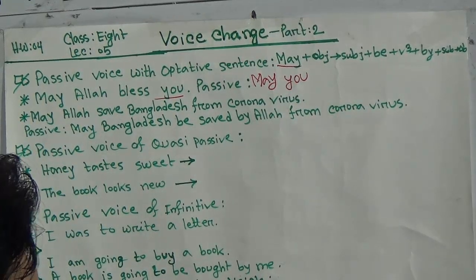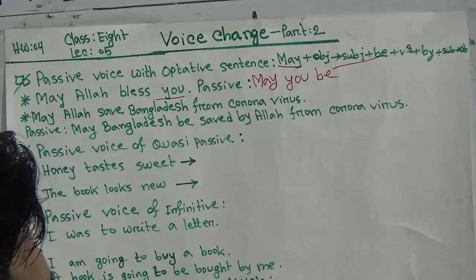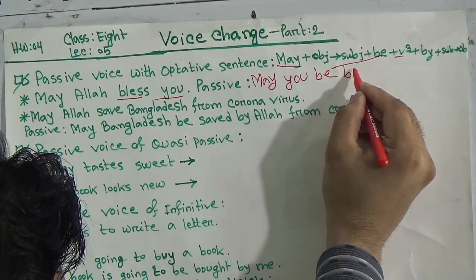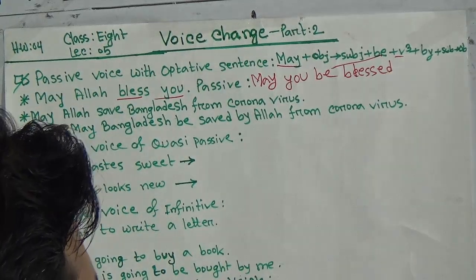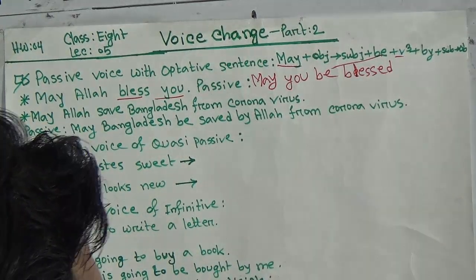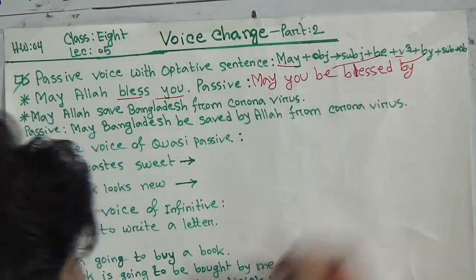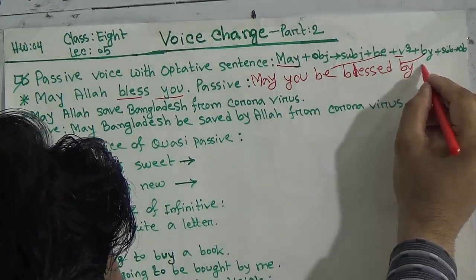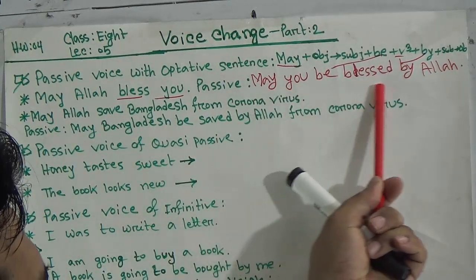Then our rules and structure says that you need to write here be. So write here be. May you be. Then write verb in past participle form. So what's the verb here? Bless. Bless is the verb. So write in past participle form, B-L-E-S-S-E-D. May you be blessed. Then write preposition by. Finally, take your subject in objective form. Allah. Okay, it's done. May you be blessed by Allah.